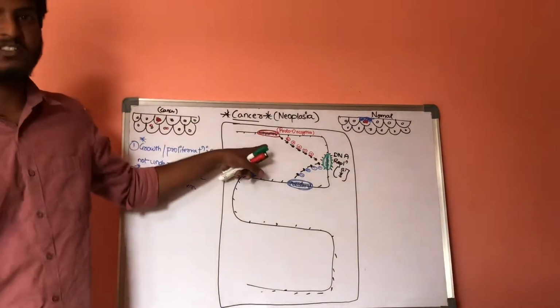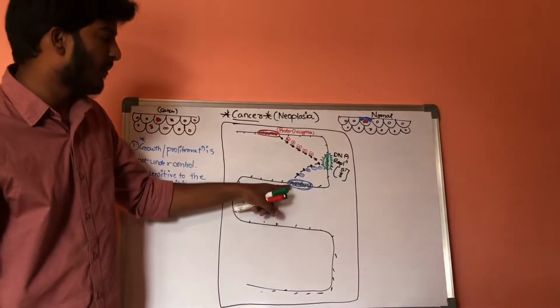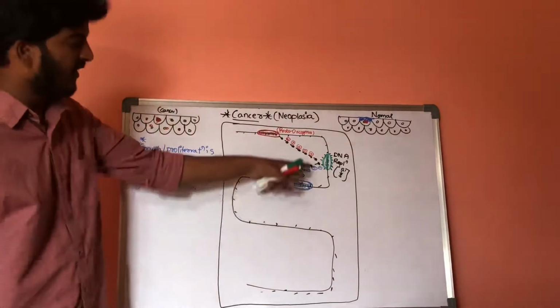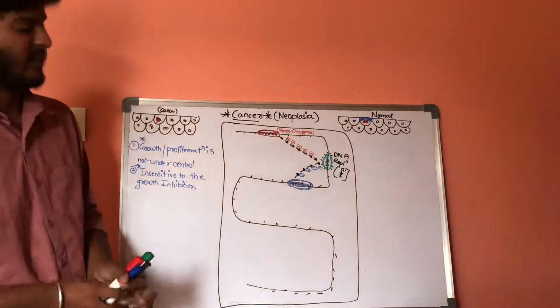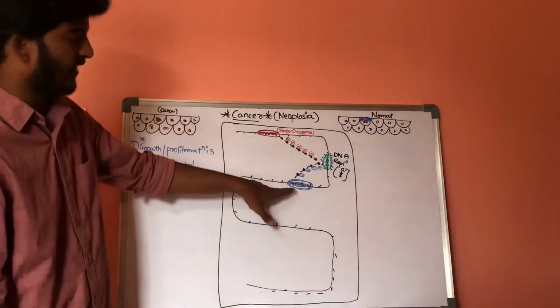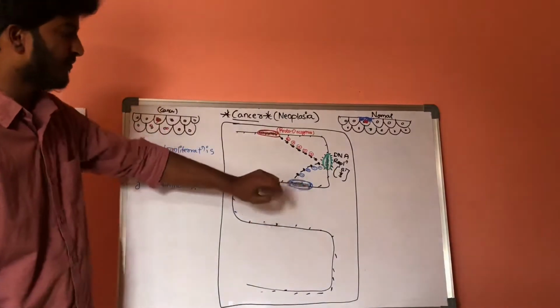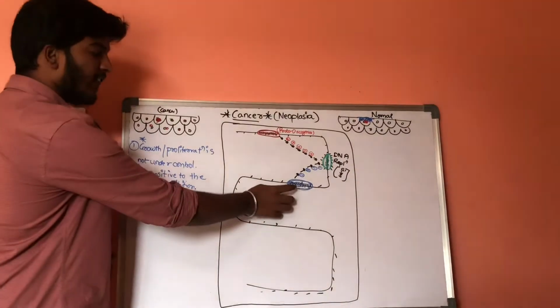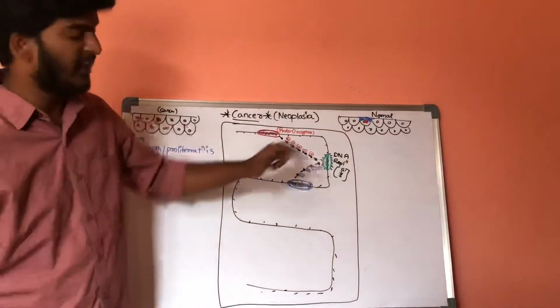Whenever the proto-oncogenes are activated, it results in DNA replication. But whenever these special set of genes are activated, they inhibit the DNA replication. That is, in a normal cell, whenever the proto-oncogenes are activated, it results in DNA replication, whereas whenever these set of genes are activated, they inhibit the DNA replication.